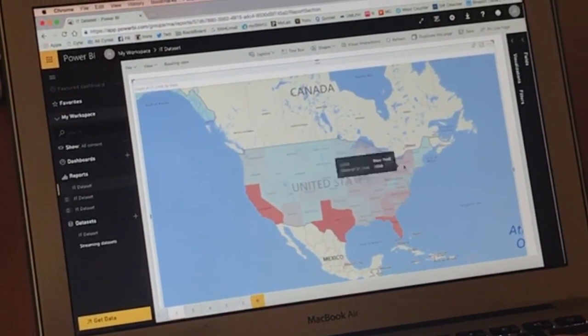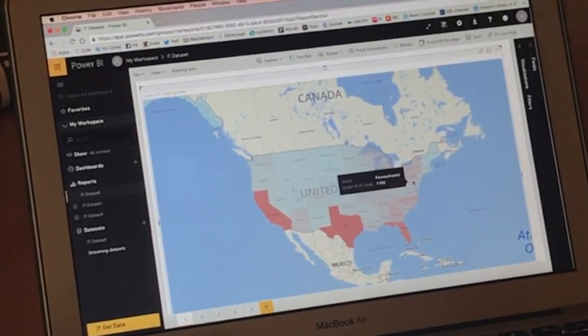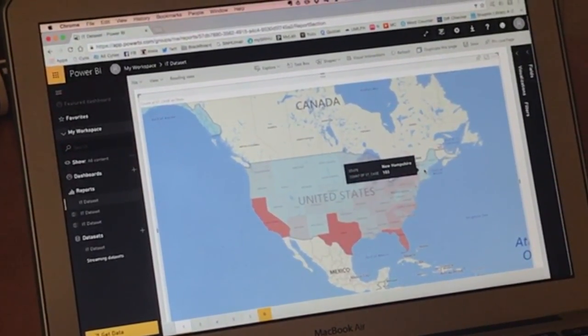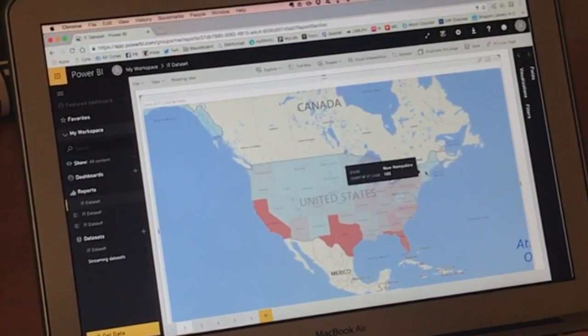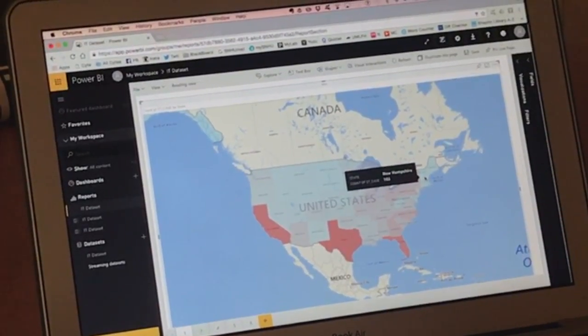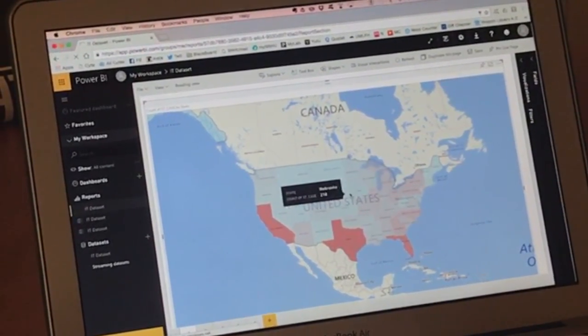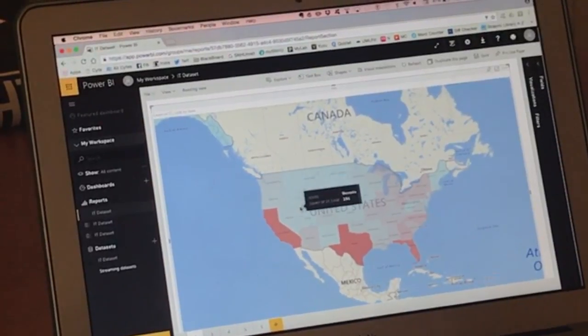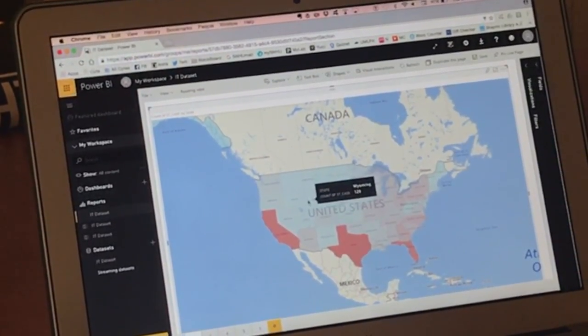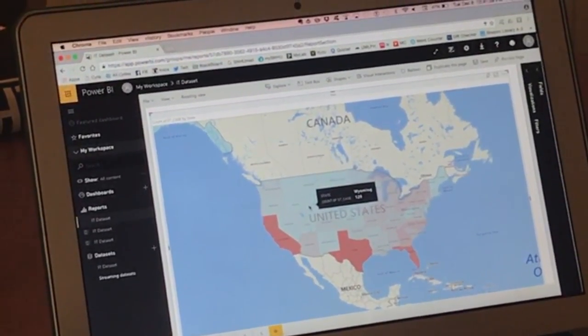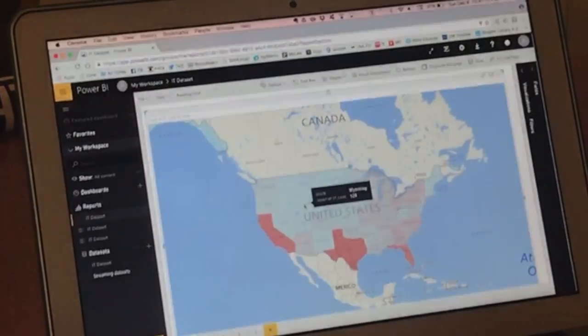As the shades of the colors go from a light red to blue, the numbers decrease. So New Hampshire, for example, is only at 103, which is pretty low in comparison to Texas. And all of these states over here are also low, with Wyoming only having 129 fatalities.